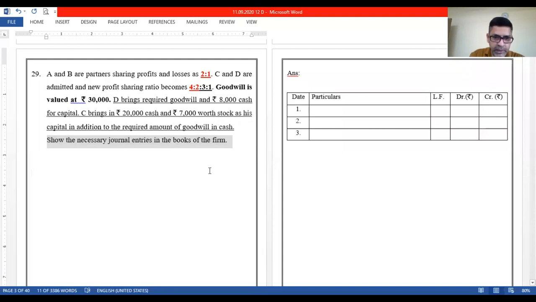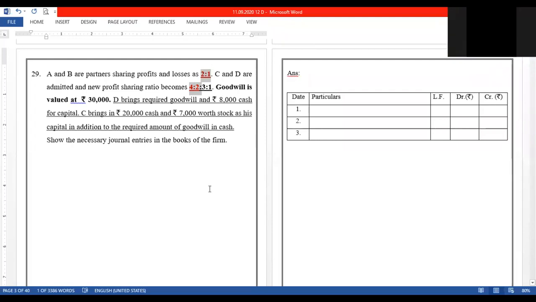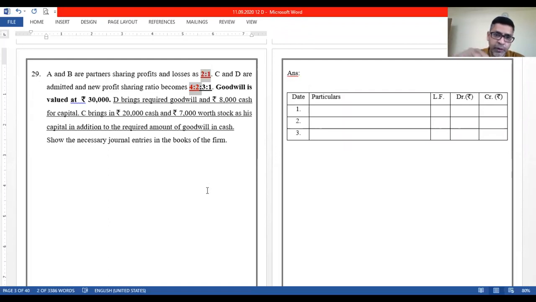Now, you must be thinking why I have marked this 2:1 with red over here. The reason is very clear. If you see A and B, old share is 2:1. In the new share, what is the ratio of A and B? 4:2. So 4:2 is again 2:1.